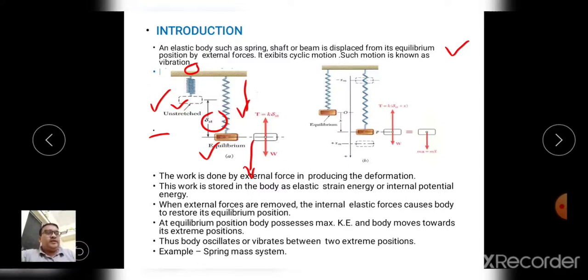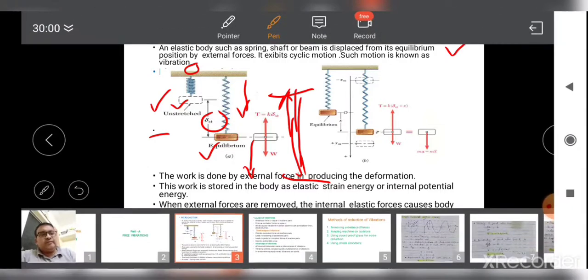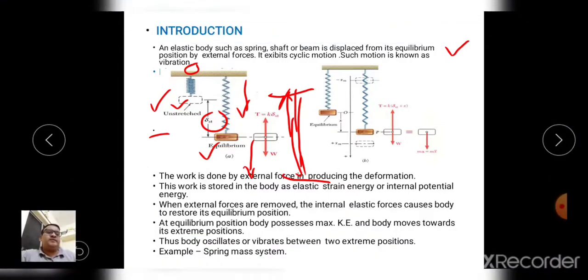But instead of stopping at the mean position, it will move to the other extreme end, and then come back to the mean position, then go to the other extreme end again. So between these two extreme ends, this mass starts vibrating. This to and fro motion is called vibration.